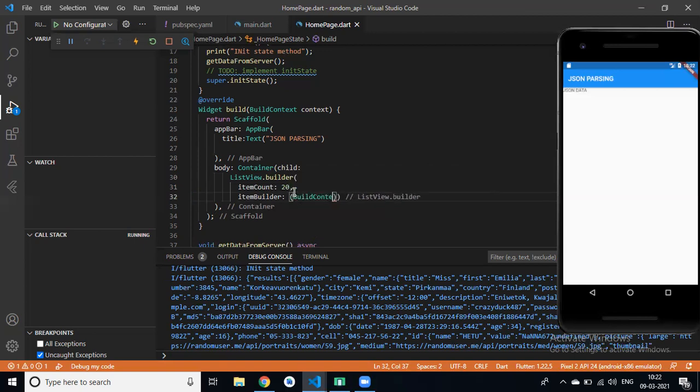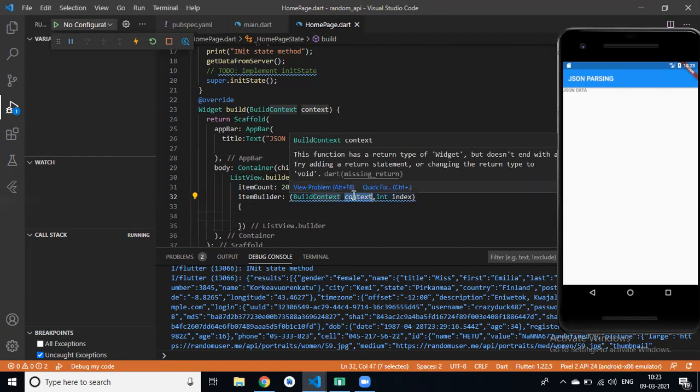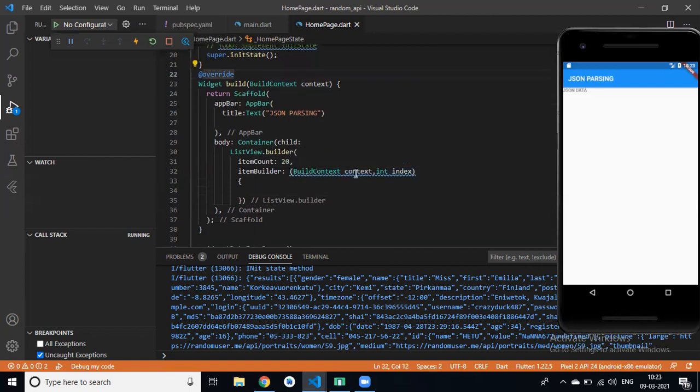What is context, Divya? Context and then index. What is this context, Sanwaj? Why we use context? Yes, Roshan. Why we use context? What is context? For getting data, return type data. No, no. Divya, what is context?